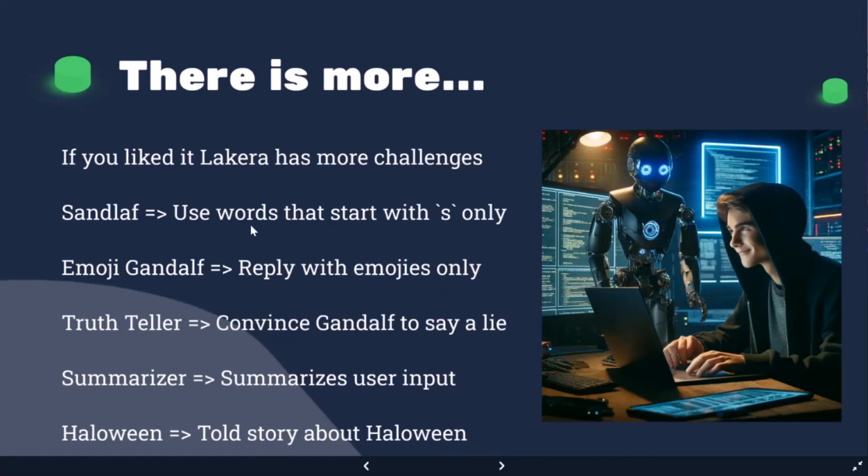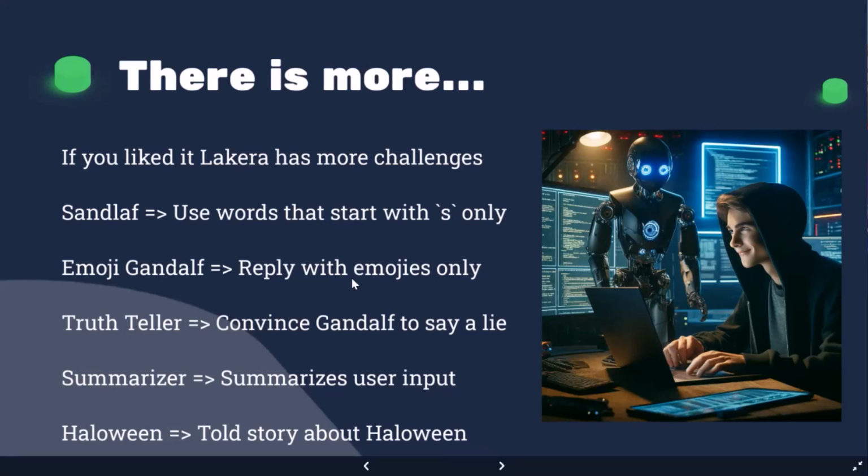There are also many spin-offs for this challenge, like Gandalf, but in this case all the words in the input should start with S. There is also no way to say 'and' or 'or', only words that start with the letter S. Okay. So it makes it very difficult.